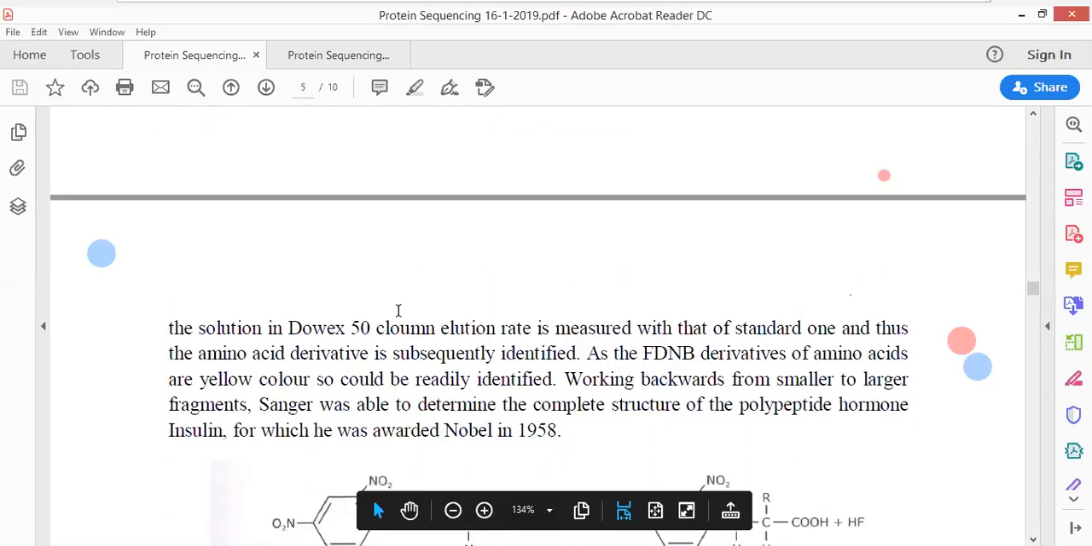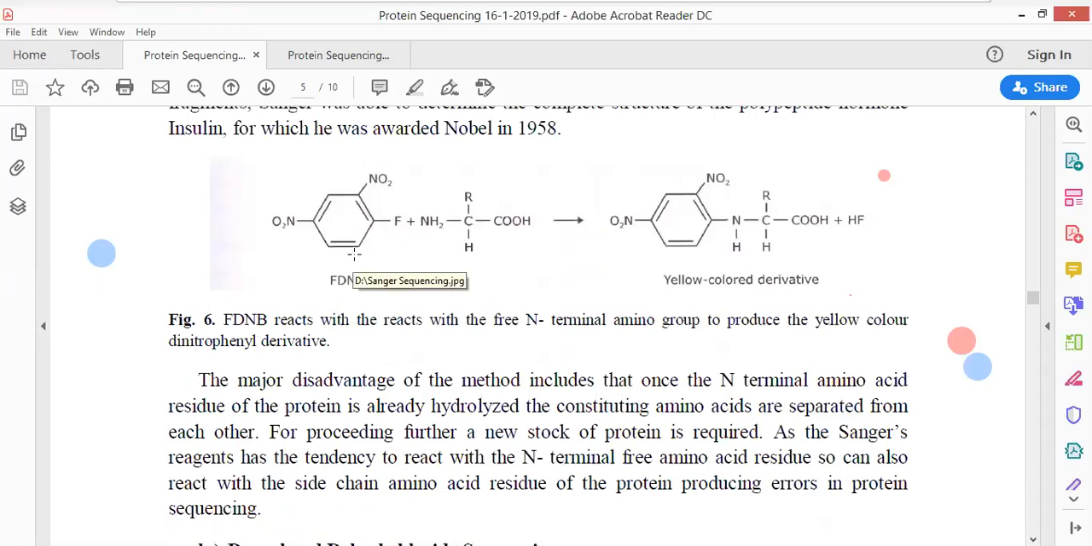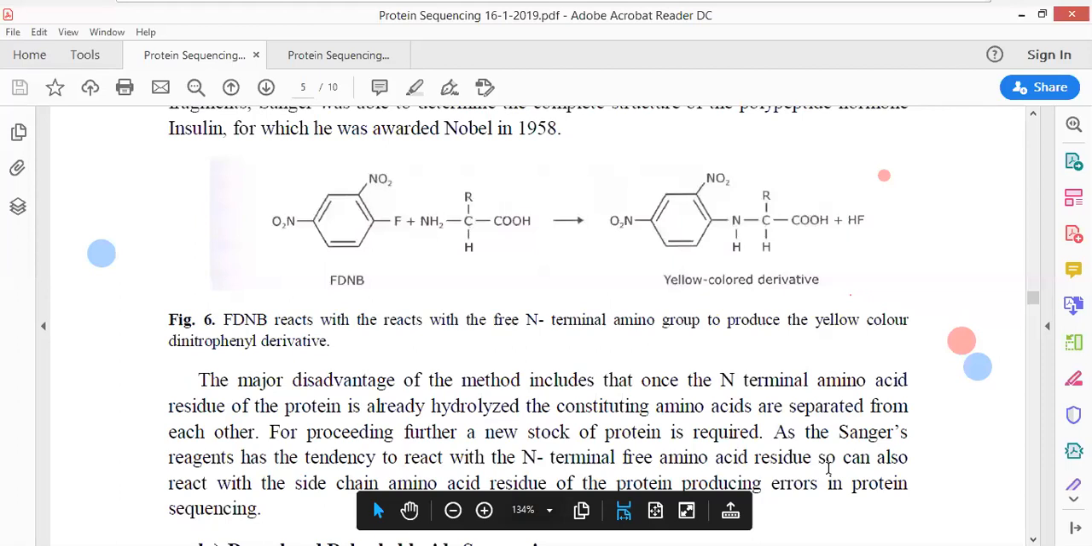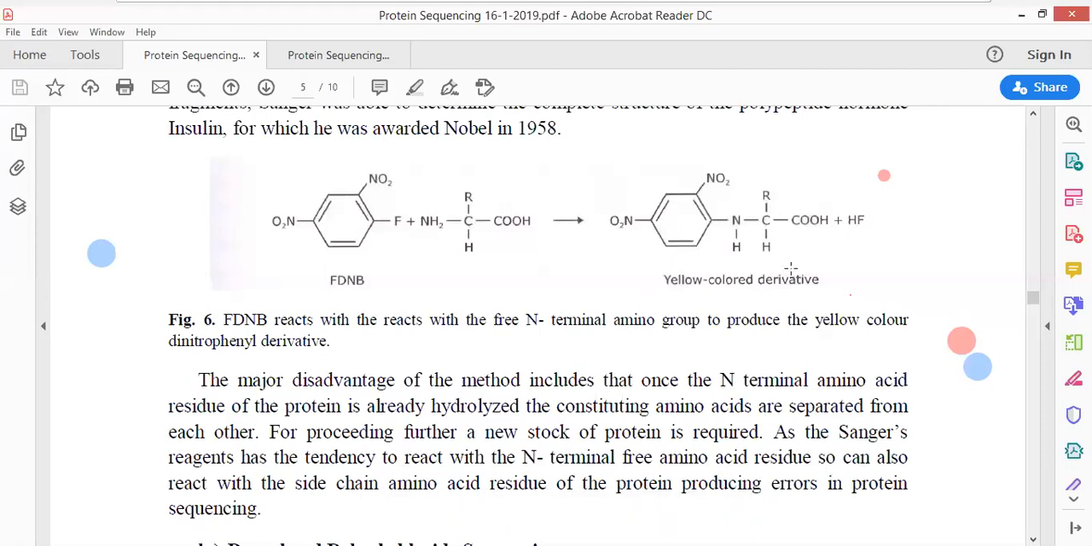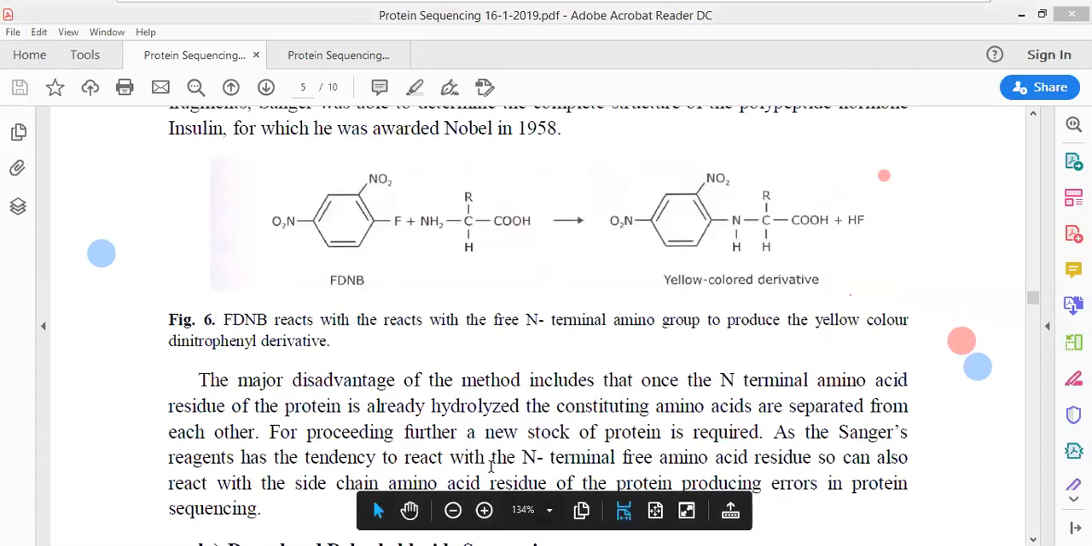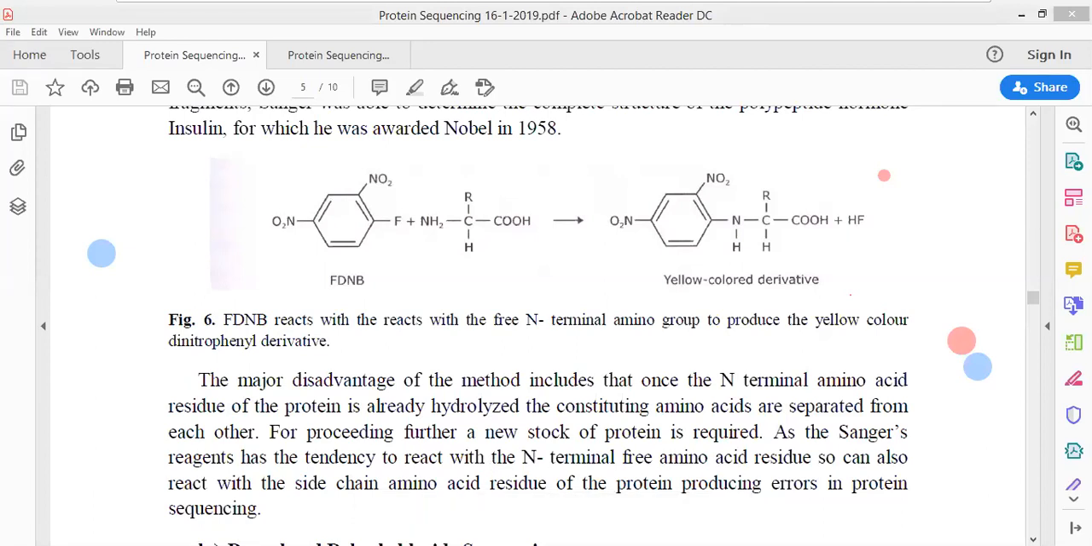I have already told you that the N-terminal sequencing involves a reagent which is referred to as 1-fluoro-2,4-dinitrobenzene, which is also referred to as Sanger's reagent. The Sanger's reagent reacts with the N-terminus group of the amino acid. Once it reacts, it gives a yellow color derivative. This yellow color derivative can be effectively used for the identification of a particular amino acid.